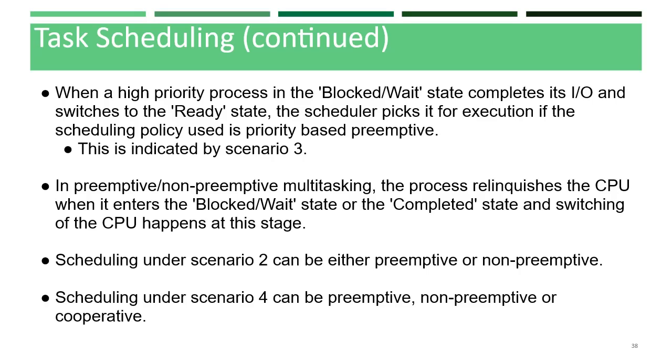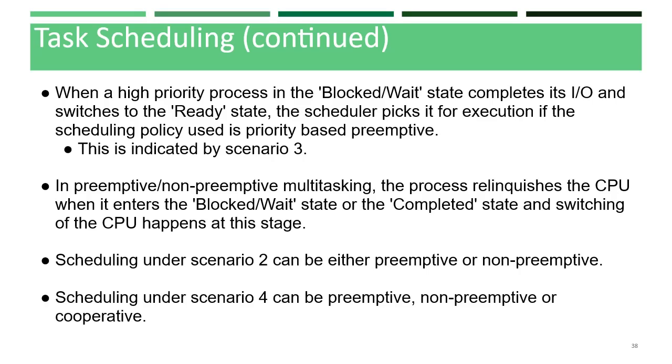The scheduler picks it for execution if the scheduling policy used is priority-based preemptive. Whether preemptive or non-preemptive multitasking, the process will give up the CPU when it enters the block or wait state, or when the process is completed.